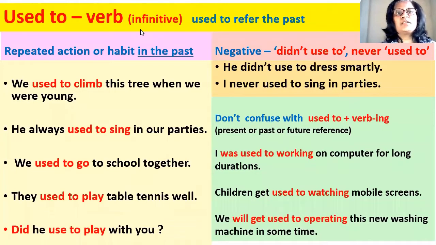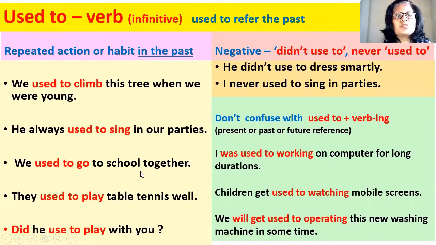Now, the next auxiliary is used to. Used to is a very common auxiliary verb. It is used to refer to the past, and it shows repeated action or habit in the past. Like, we used to climb this tree when we were young. It means it was our habit to climb this tree when we were young. So, he always used to sing in our parties. That means this was a regular phenomenon. This was a regular practice that he used to sing whenever we had parties.